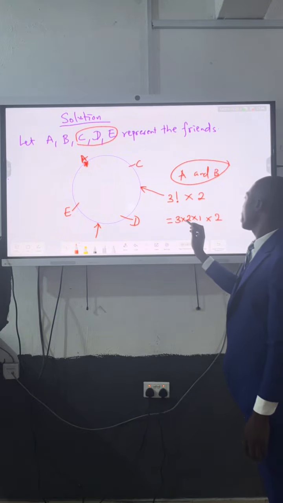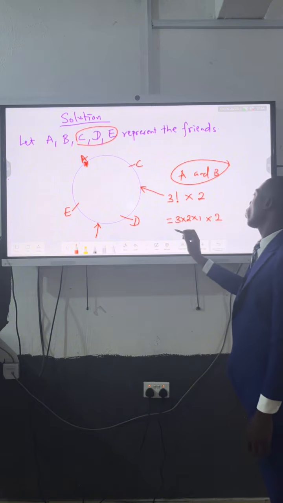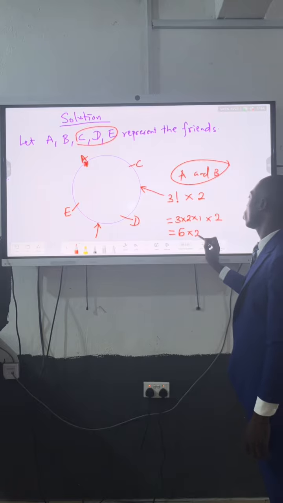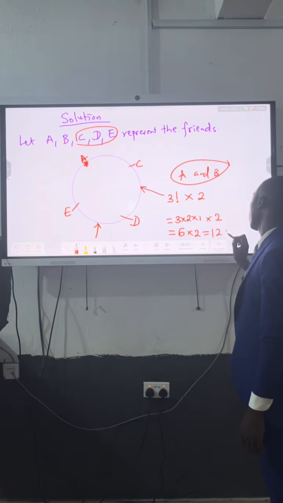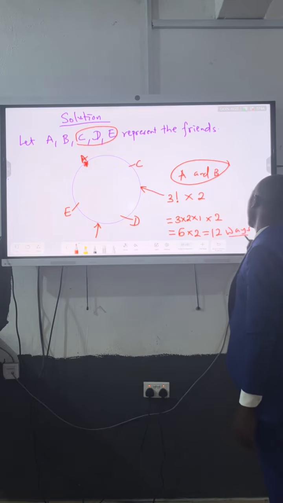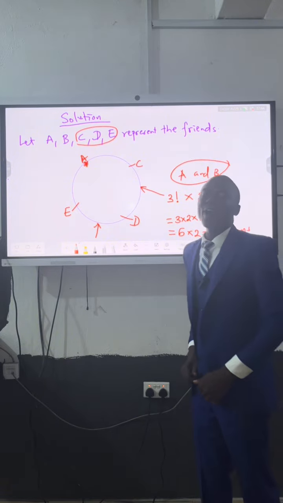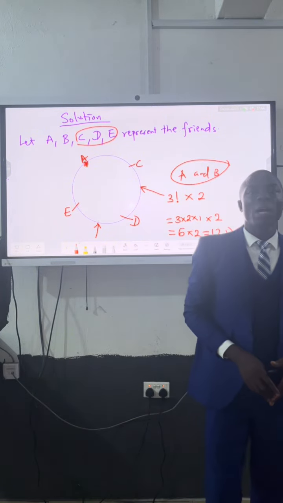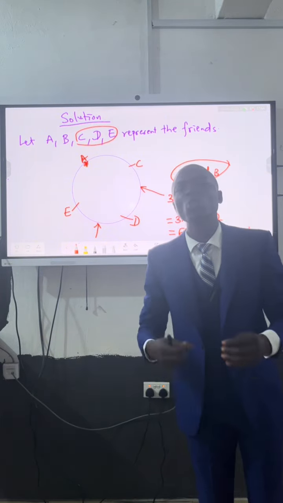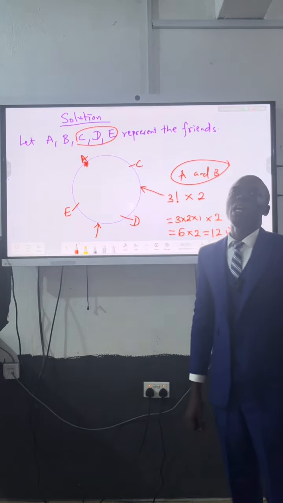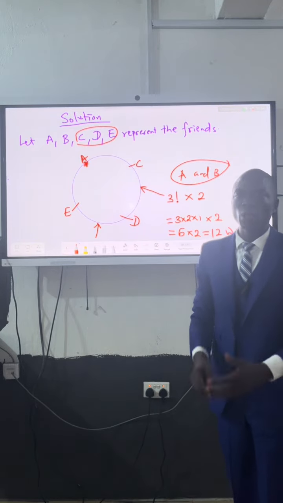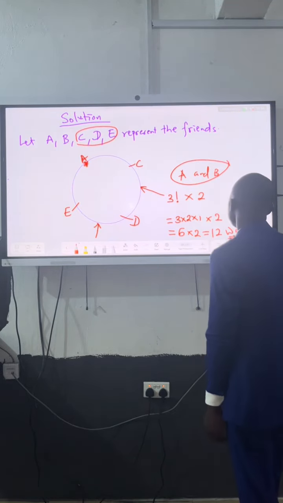So 3 times 2 is 6, 6 times 1 is 6, times 2 gives us 12. That means the number of ways the 5 businessmen can be seated such that 2 particular friends must not sit next to each other is 12 ways.